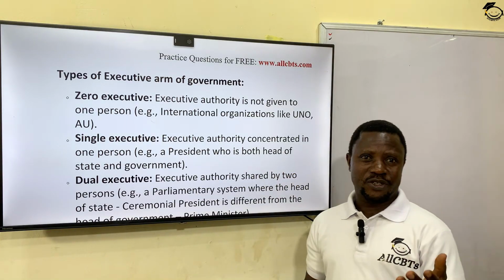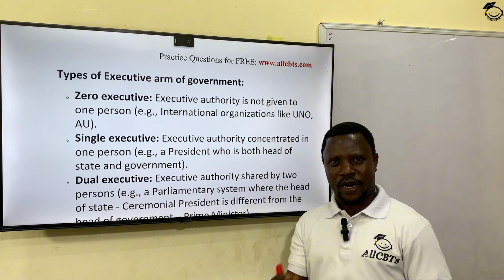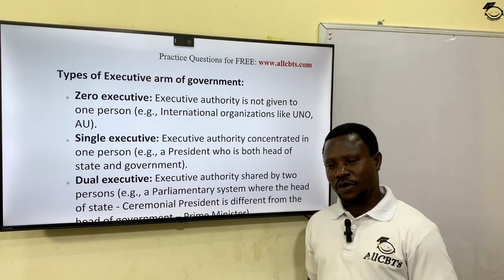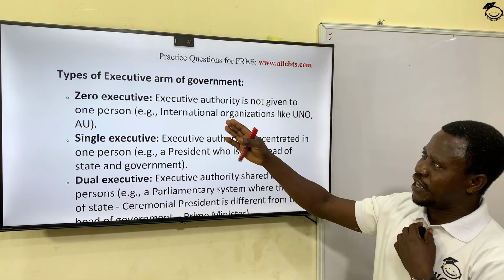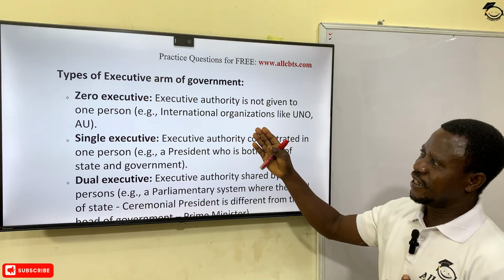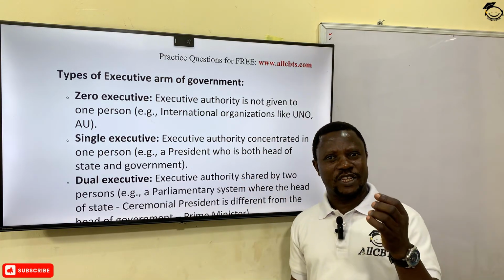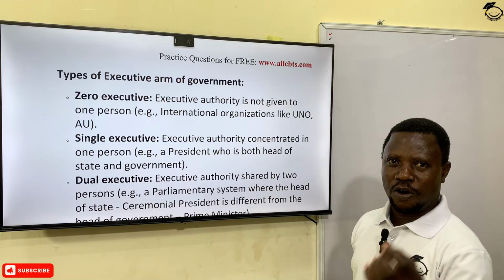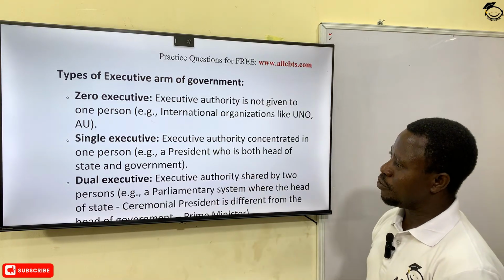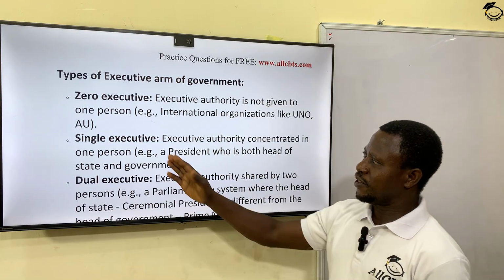Even within the Security Council, the chairmanship is rotated annually, and none of them is exercising what? Executive power. So in this kind of place, whoever is the head in a zero executive is just a titular head, a figurehead. The second one I'm going to examine today is the single executive.